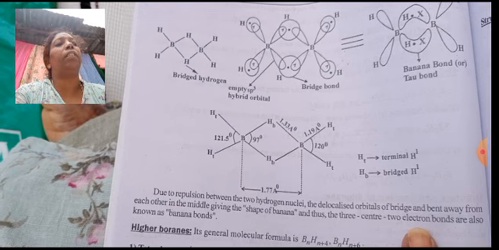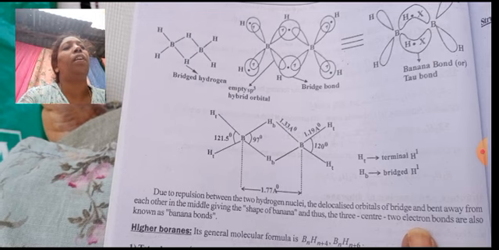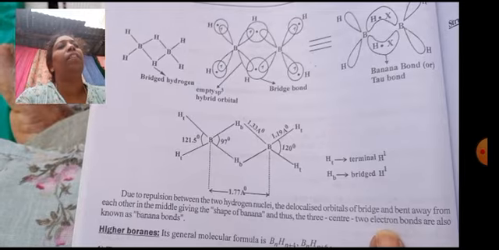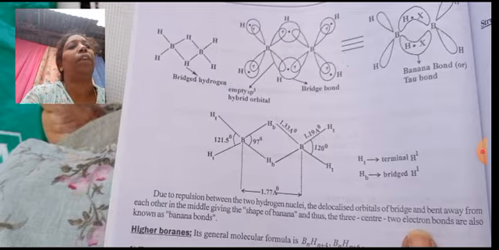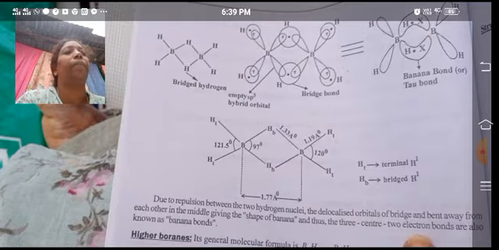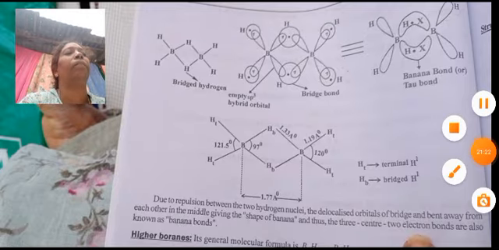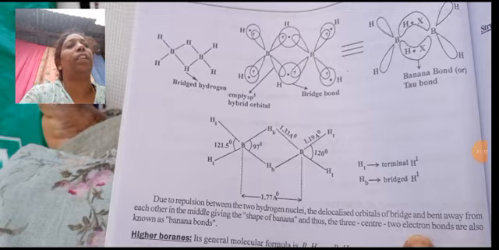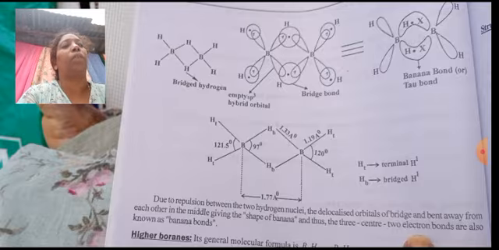These are the bond angles and bond lengths of diborane, whatever I have given in the photograph. This is what I explained about diborane. With this, I want to stop today's class.